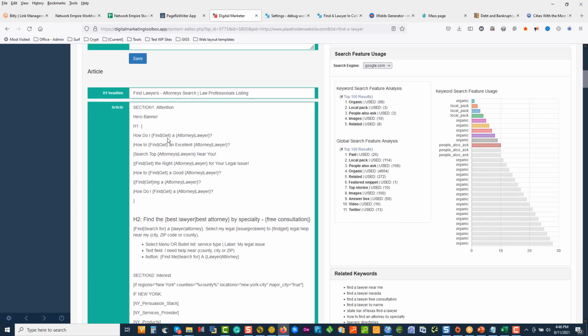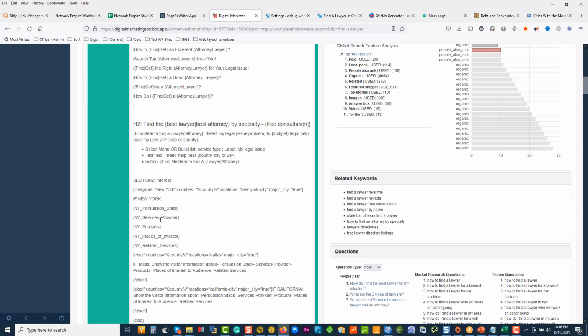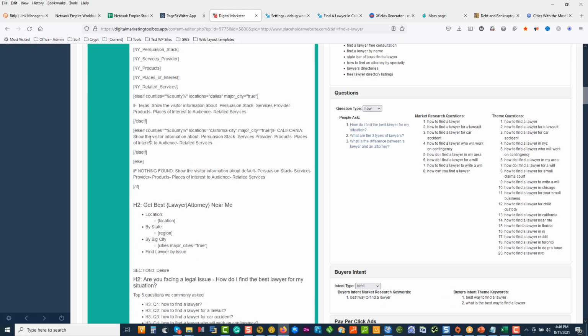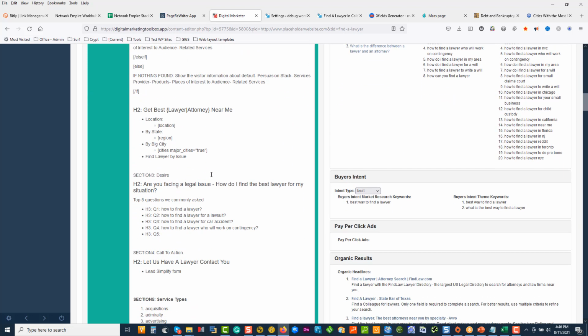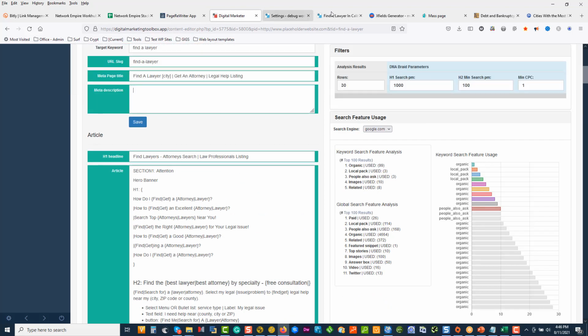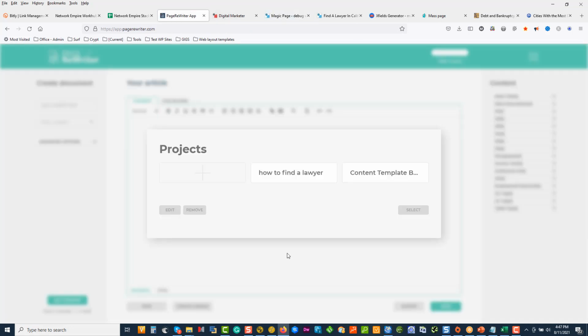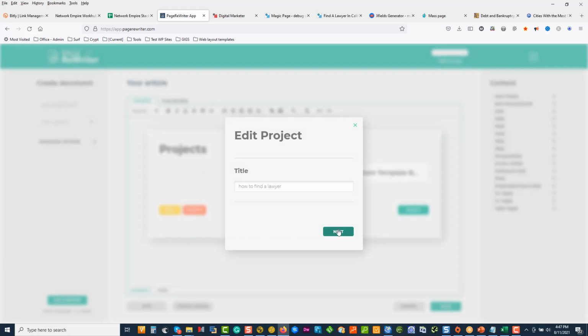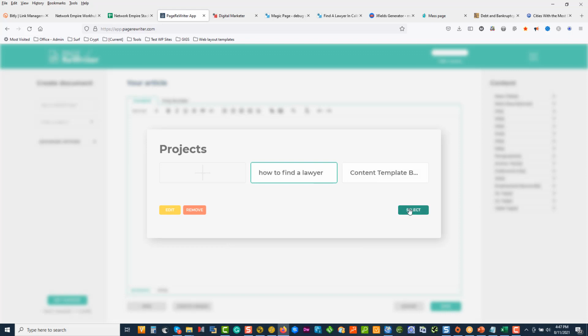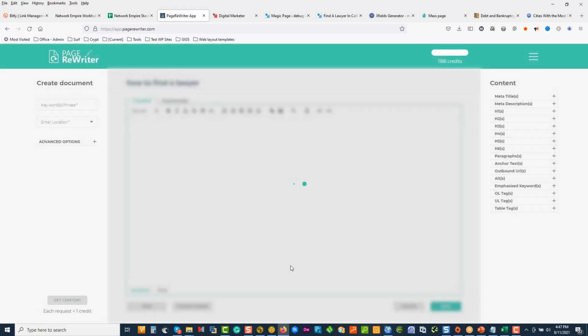And all we did was, when we imported everything over here from DMT, notice that we're using a lot of shortcodes and ideas. We didn't put in tons of articles taking up space. Sorry, let me get into the Magic Page. We copied and pasted the template into our Magic Page, and we started using Page Rewriter to flesh this out.